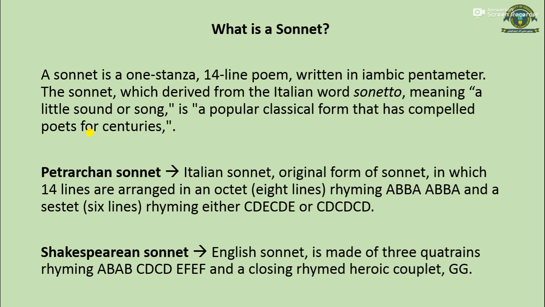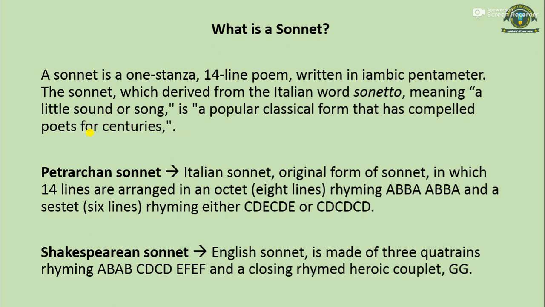The first 8 lines have the rhyming scheme A B B A A B B A, and the rhyming scheme of the sestet is C D C D C D, or in exceptional cases C D E C D E. Then comes the Shakespearean sonnet.